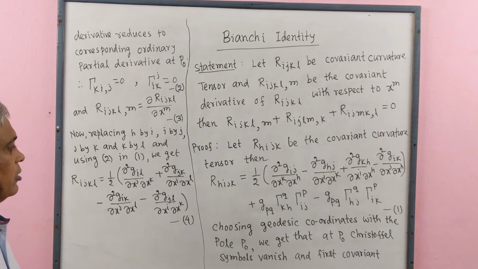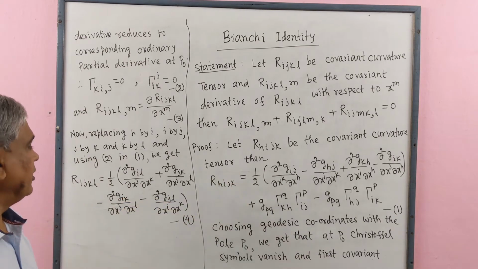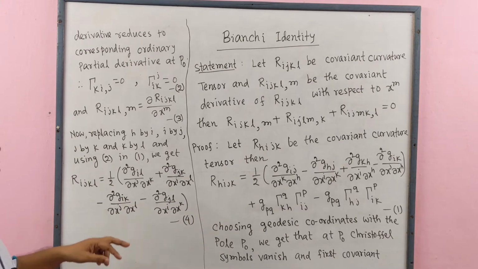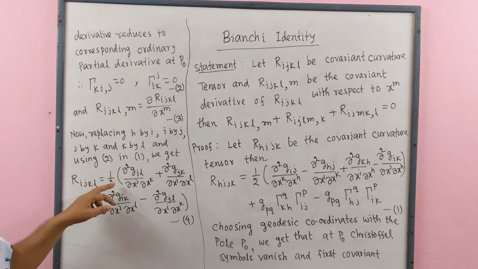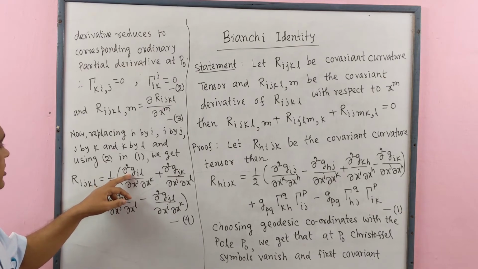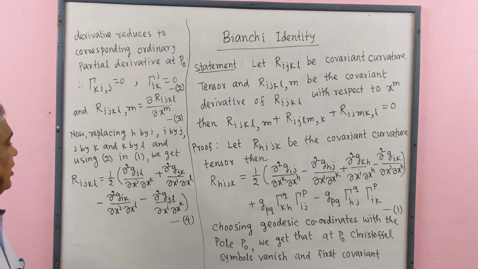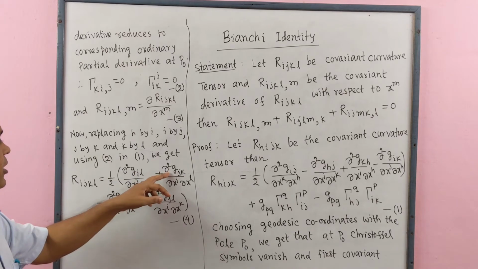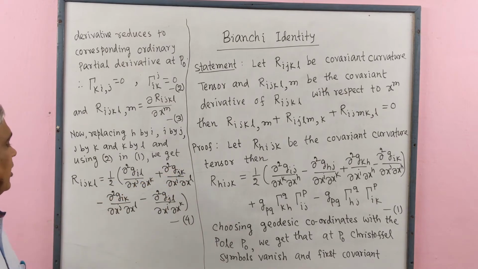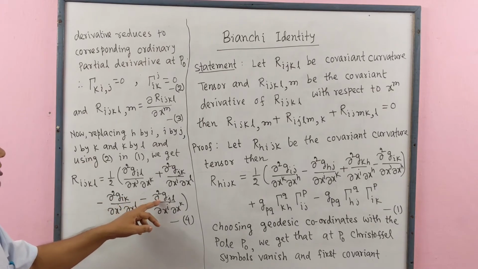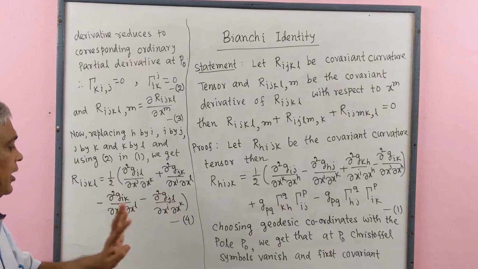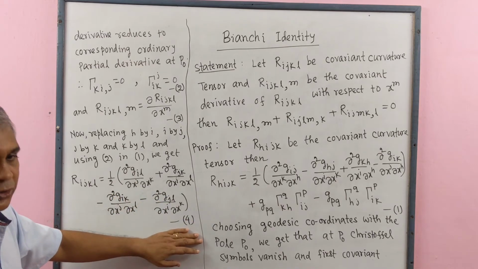Then we get from 1 Rijkl equal to half second order partial derivative of Gil plus second order partial derivative of Gjk minus second order partial derivative of Gik minus second order partial derivative of Gjl. This is number 4.